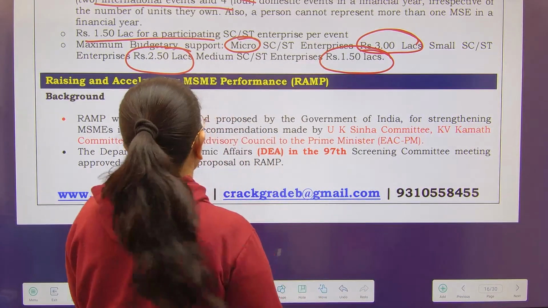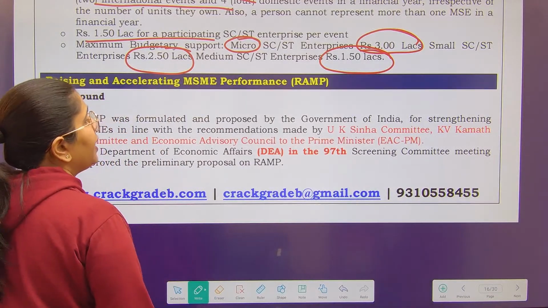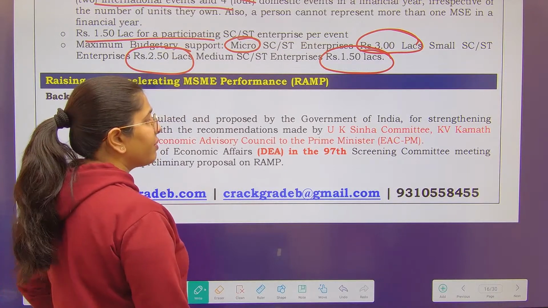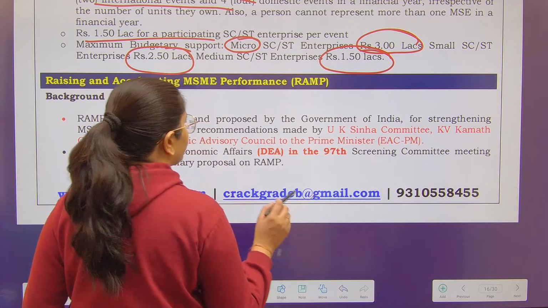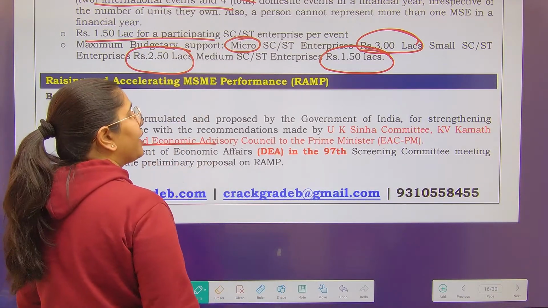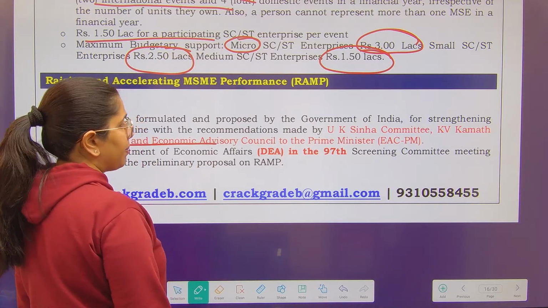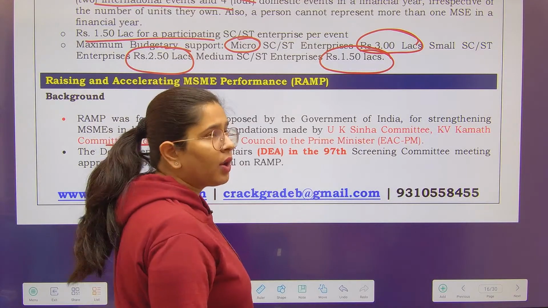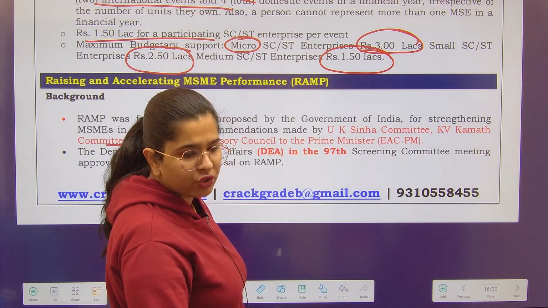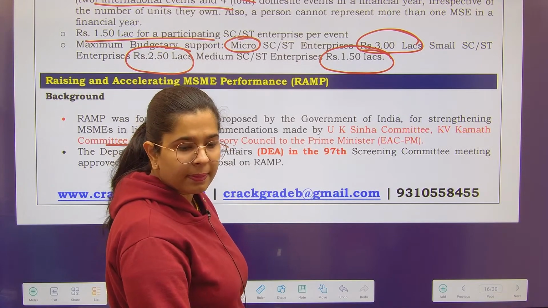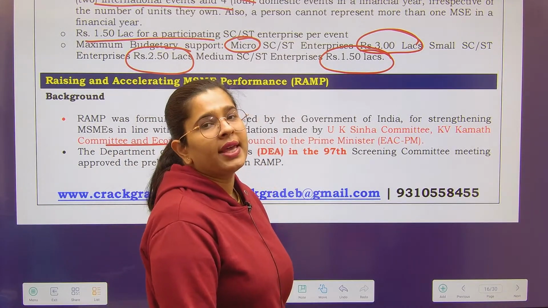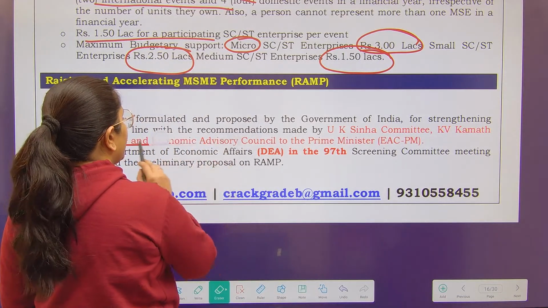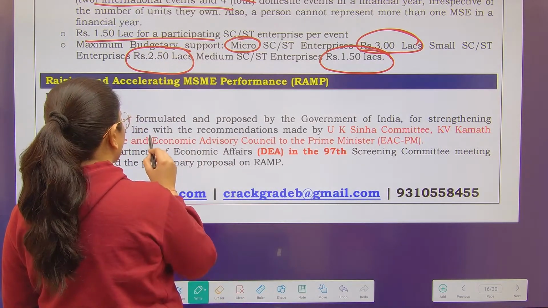See over here. It was formulated and proposed by Government of India for strengthening MSMEs in line with recommendations made by the UK Sinha Committee, the KV Kamath Committee and the Economic Advisory Council to the Prime Minister. My question to you is: is the Economic Advisory Council to the Prime Minister a statutory body? This is my question to you.